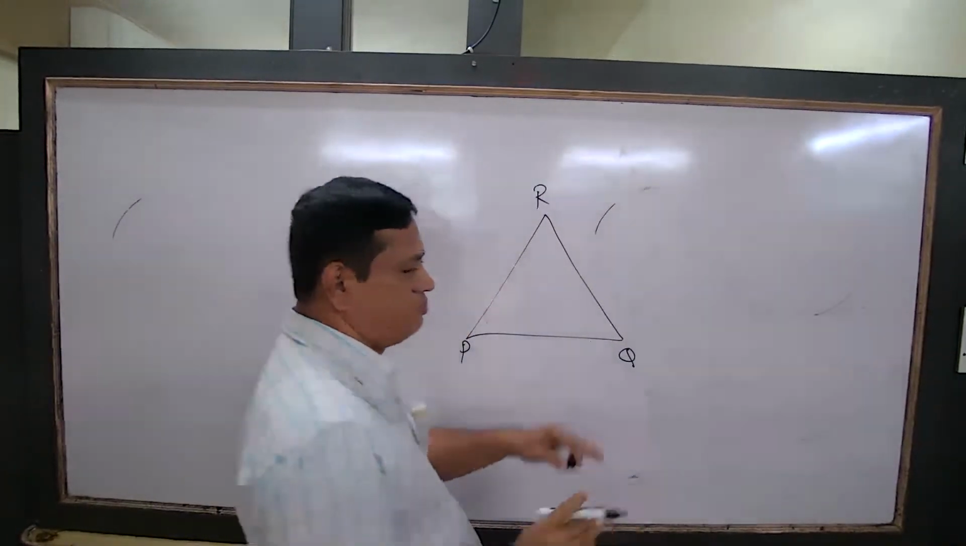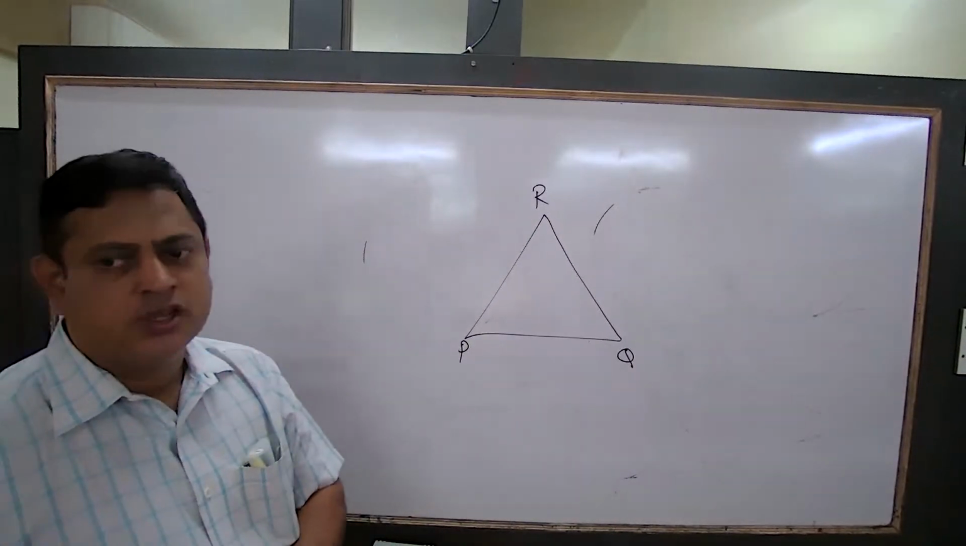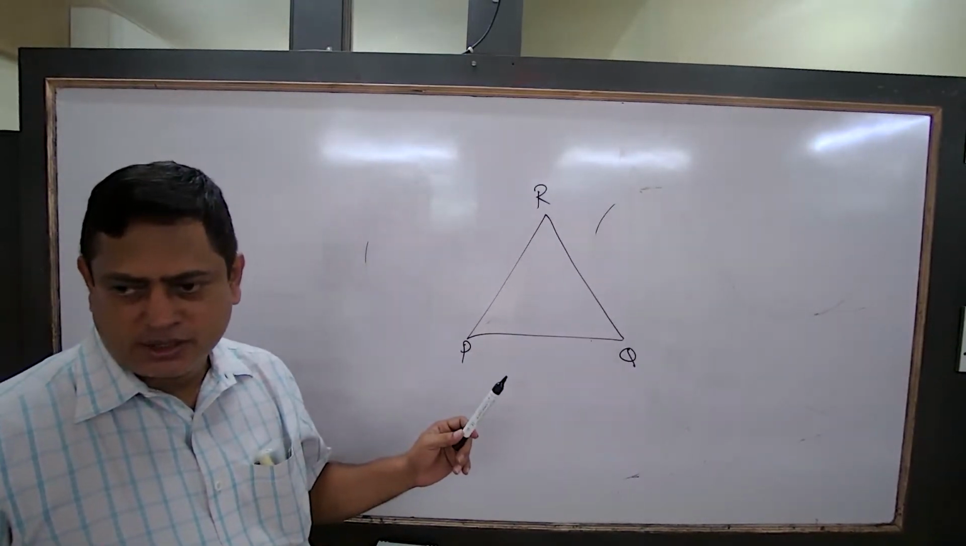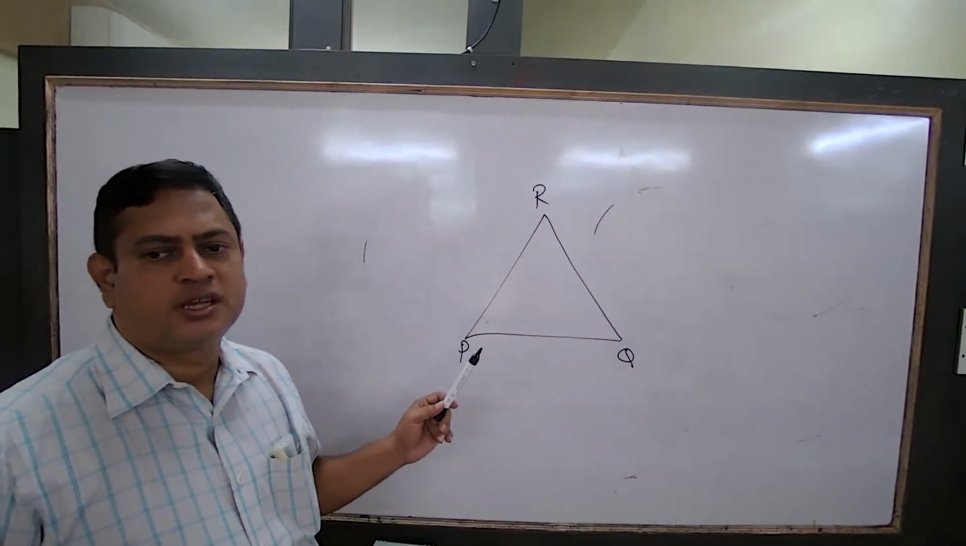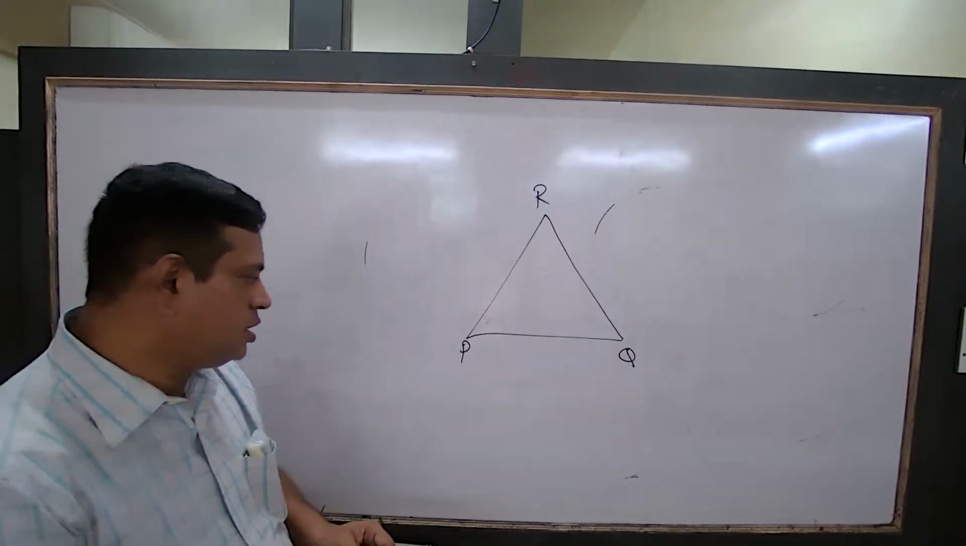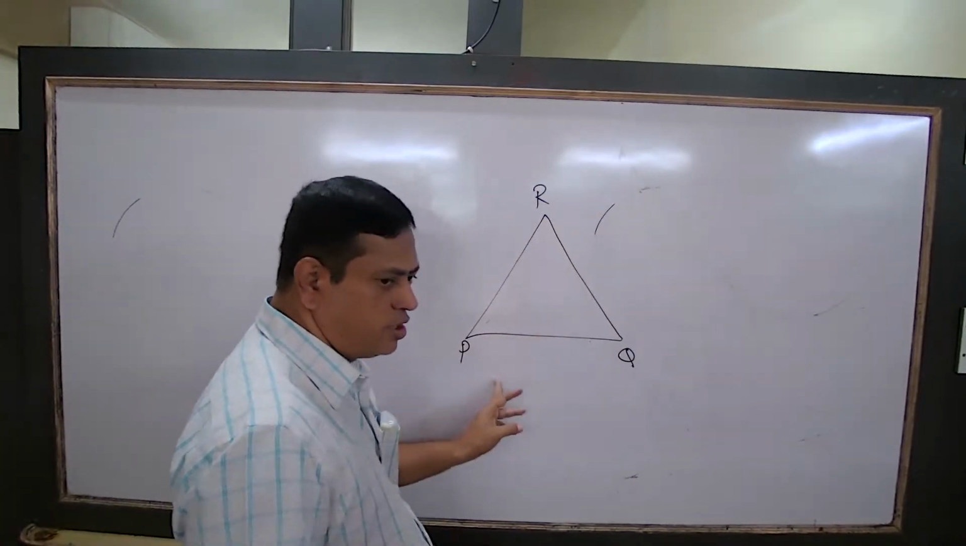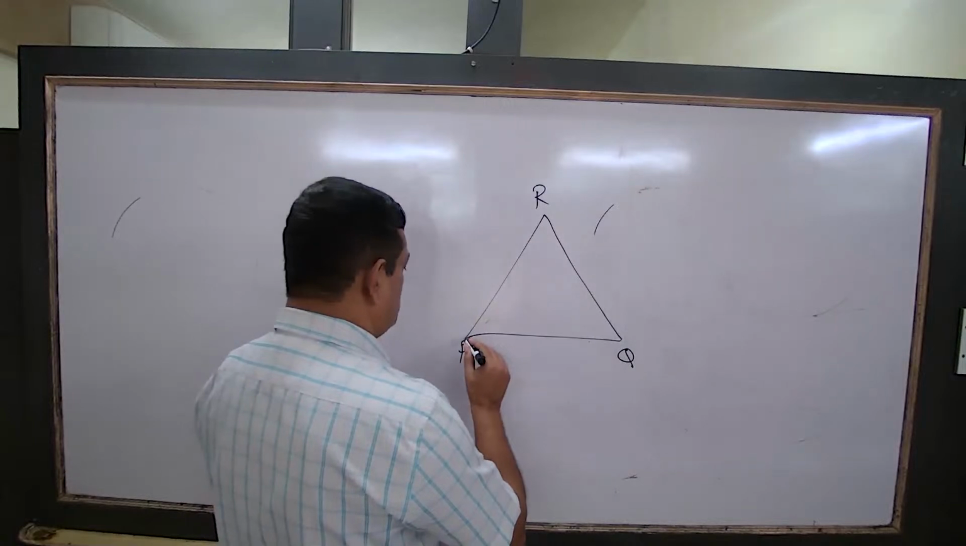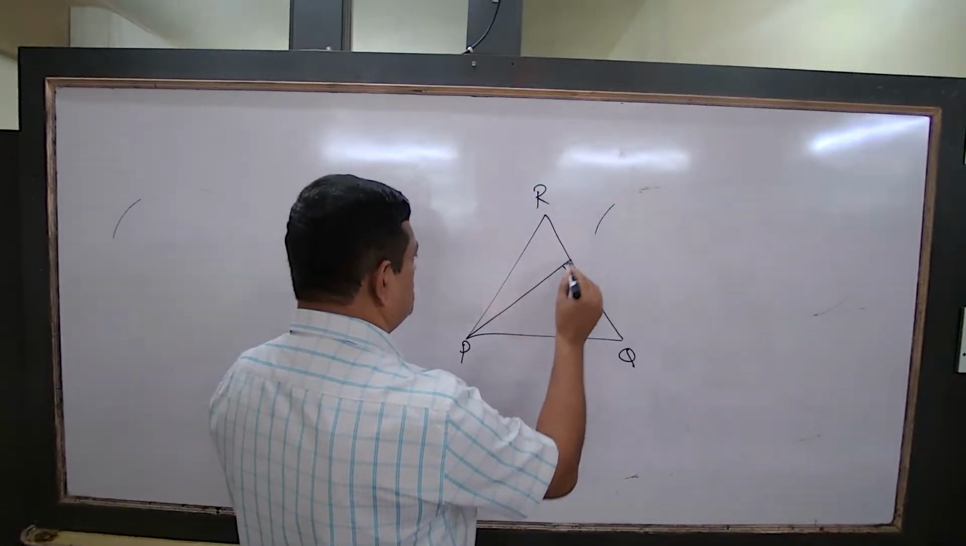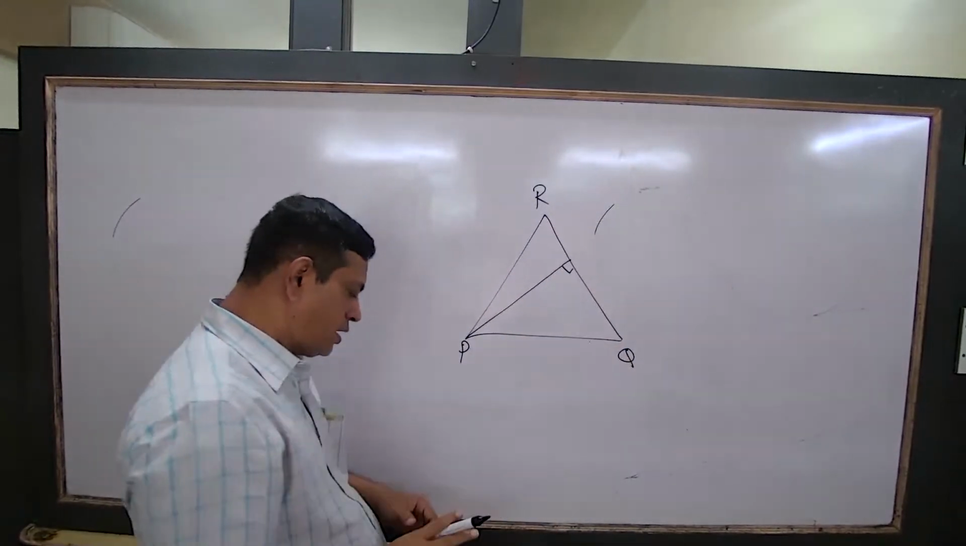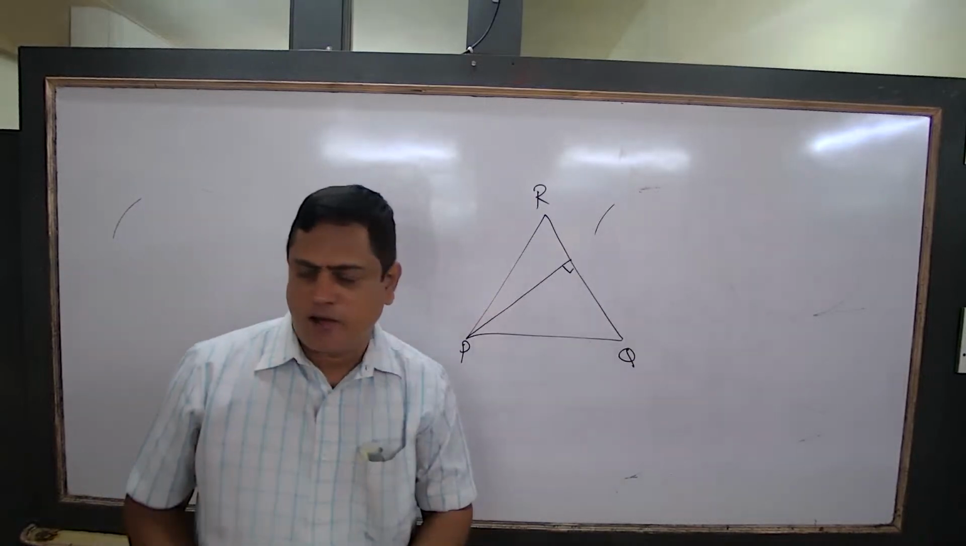Any side is called the base. Very good. Base means the side of the triangle to which the height is being drawn. If the height is drawn to this side, we consider this as the base. If I draw the height this way, then QR is the base. Area of the triangle is half base into height.